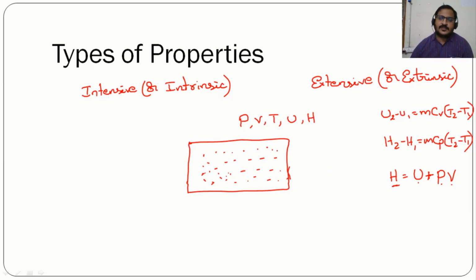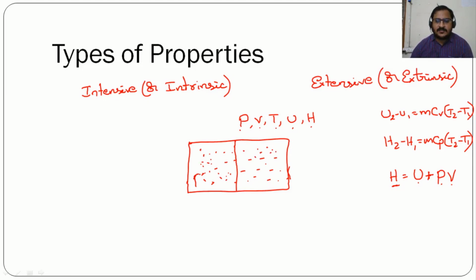Now pressure is P, volume is V, temperature T, internal energy U and H for this entire substance. Now without doing any external work or without adding any heat to this system, let me consider that this system is separated by a small partition. I have just put a small partition in between such that the pressure in this chamber as well as in this chamber will be the same.